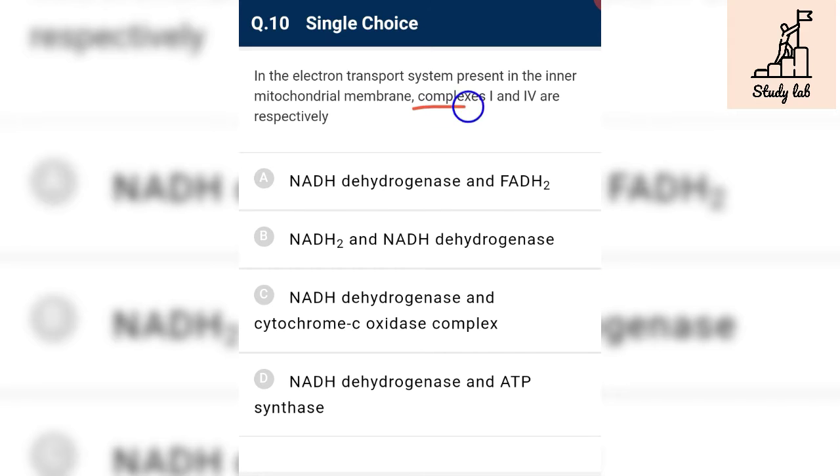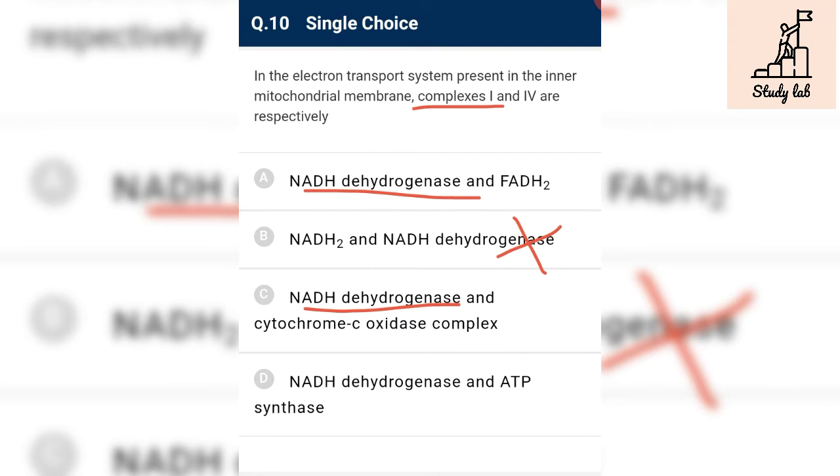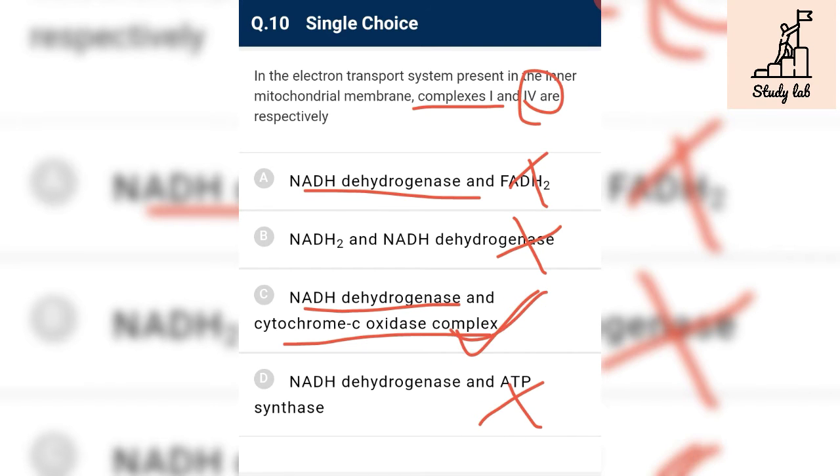See, complex 1 is NADH dehydrogenase, so this is incorrect. And complex 4 is cytochrome c oxidase, which has 2 copper centers, also known as the cytochrome a3 complex, so it is also incorrect. It is incorrect, and this is our required answer.